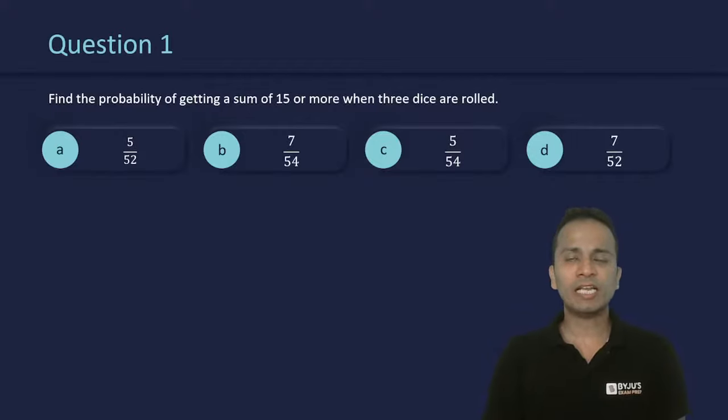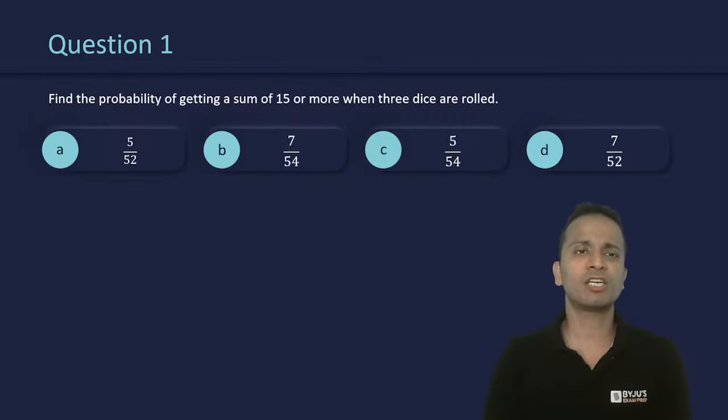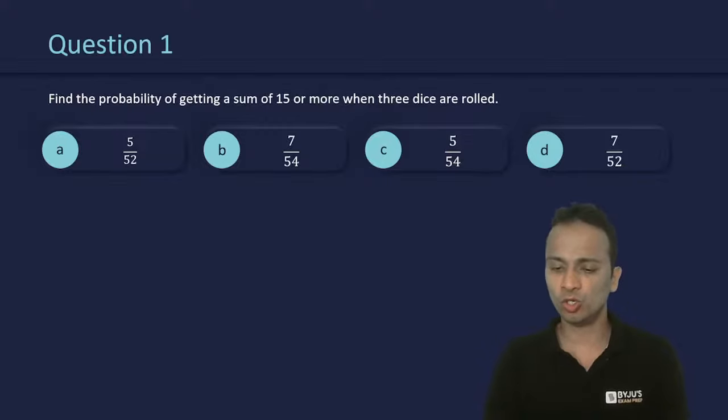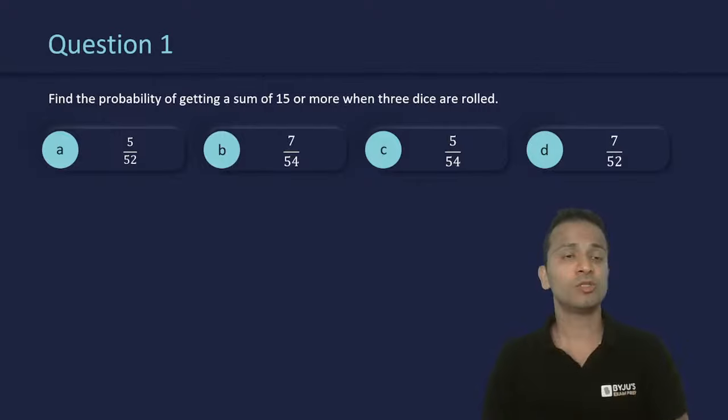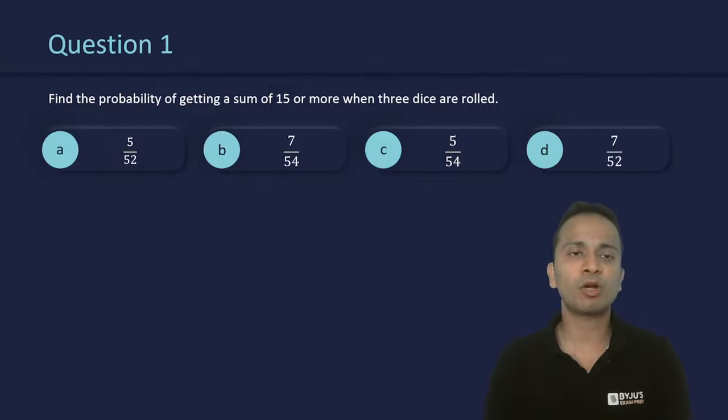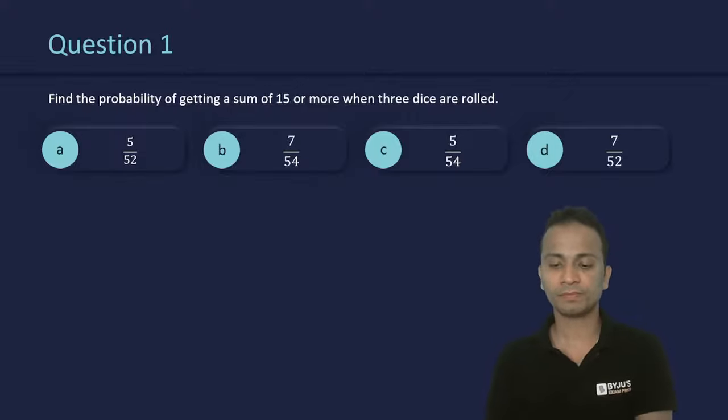Now, whatever questions I'll be discussing will definitely help you in understanding some of the concepts that you don't know as of today. The question number 1 is: find the probability of getting a sum of 15 or more when 3 dice are rolled.